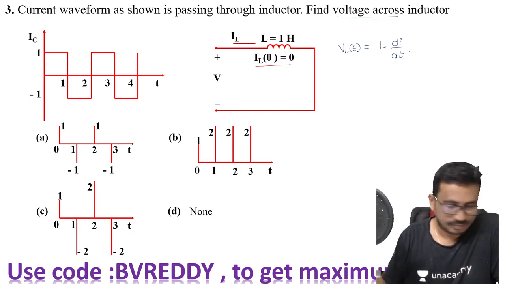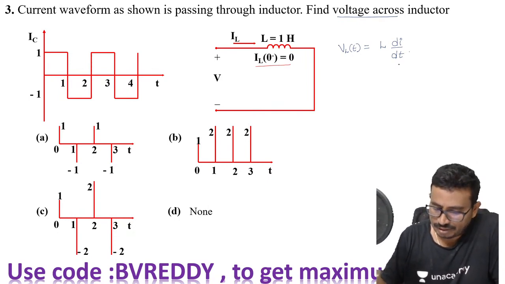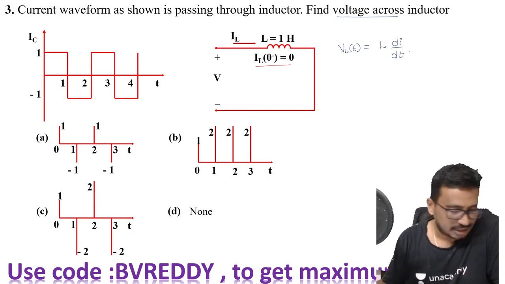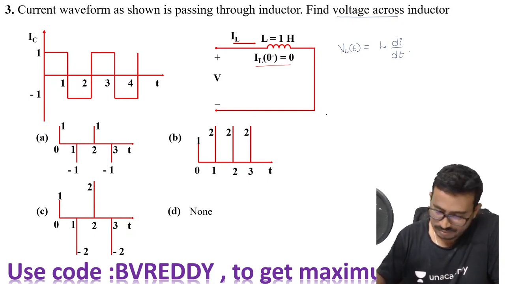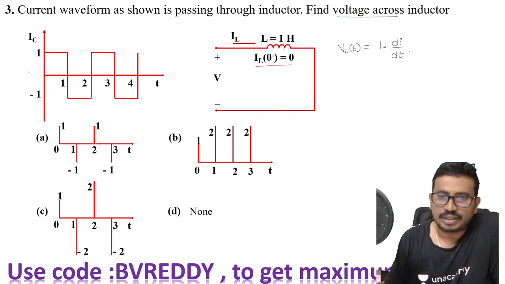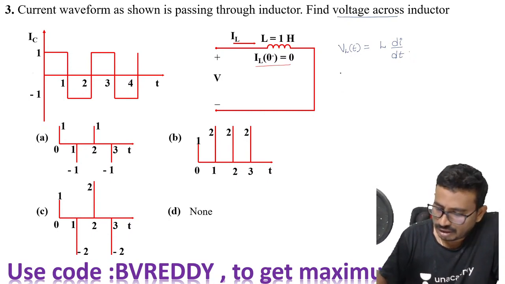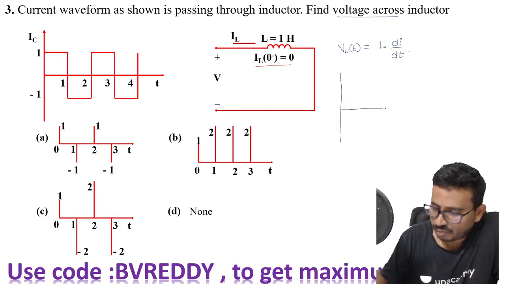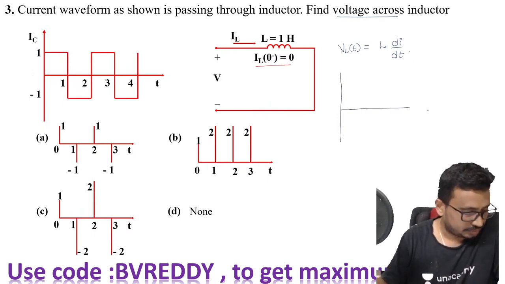Right. Now the voltage is given as L into di by dt. Now I need to differentiate this thing here. Look at now here, this is the current waveform given. I need to differentiate it. Tell me, if I differentiate this step signal, what will I get?